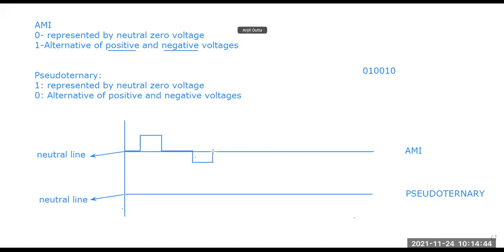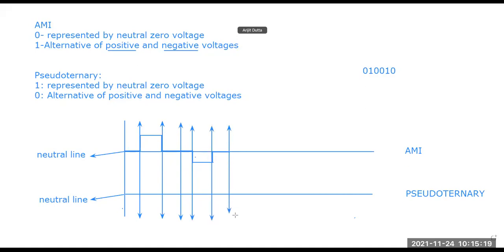Then again, it is coming to the base neutral, that is as it is the last part, that is 0. So 0, again it will be flowing for some time. So 0, 1, 0, 0, 1, 0 for the part of the AMI, it is moving particularly this way. So now if I put the values into this particular segregation, fine. So this is the values segregation, and if I'm trying to put the values in the bits,